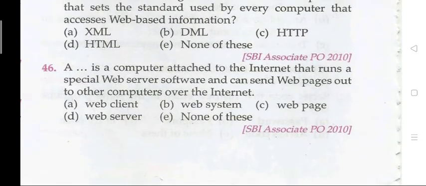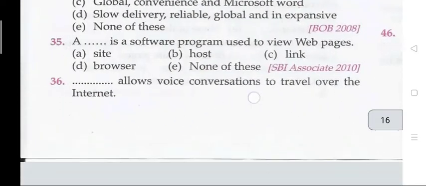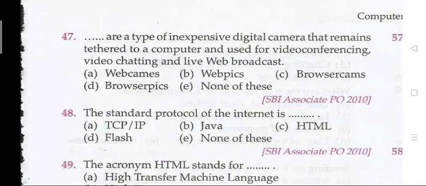A dash is a computer attached to the internet that runs special web server software and sends web pages out to other computers over the internet. The right answer is 46 D, that is web server.